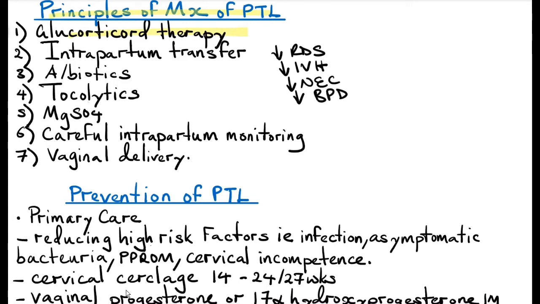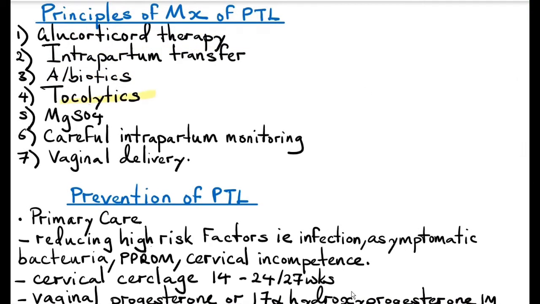Remember that fetal lung maturity is complete by 34 weeks. So those who are less than 34 weeks gestational age are at risk of respiratory distress syndrome, intraventricular hemorrhage, necrotizing enterocolitis, and bronchopulmonary dysplasia. And also intrapartum transfer. You transfer the patient to a facility where there's a neonatal intensive care unit, and you give antibiotics like penicillin or erythromycin to prevent group B streptococcus. Remember, group B streptococcus causes a serious infection in the neonatal period, causing sepsis, meningitis, and pneumonia.